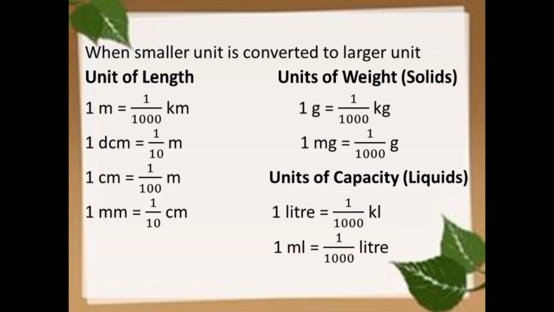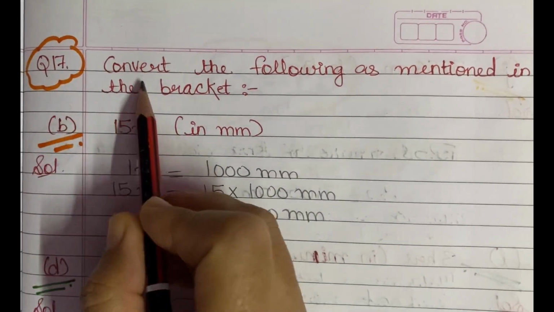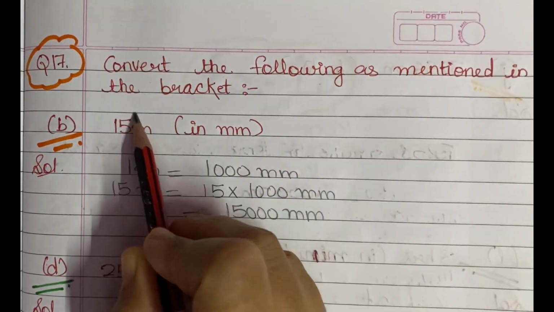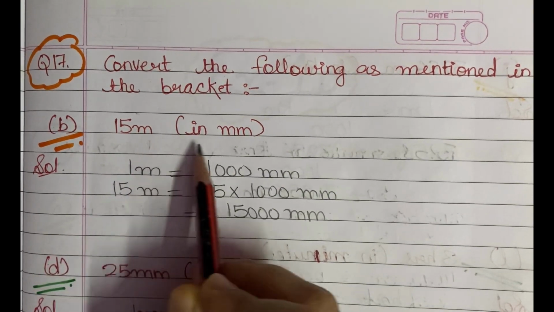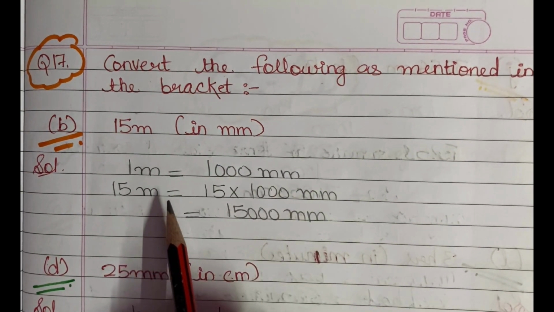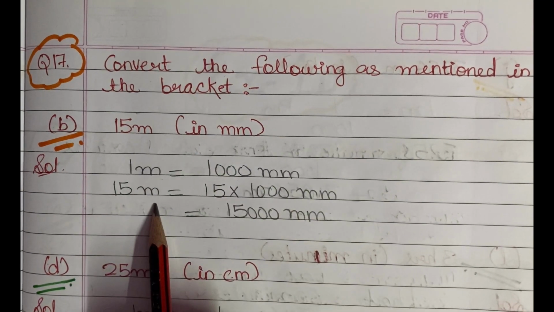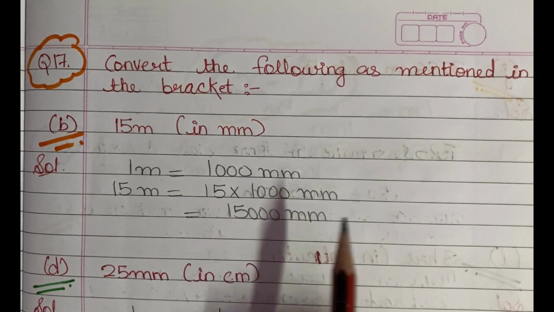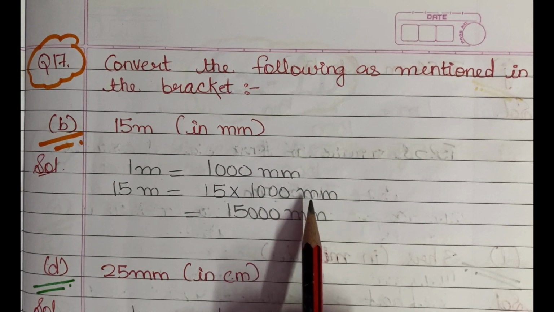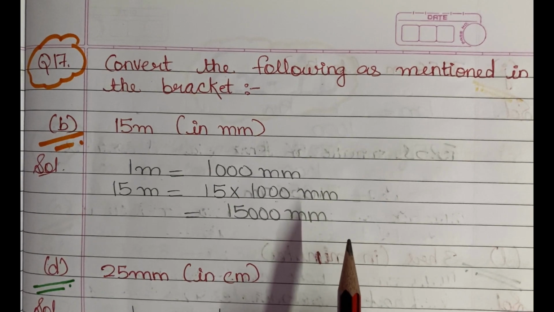Now let us do some questions based on it. Question number 17 says convert the following as mentioned in the bracket, and B part says 15 meter, convert this into millimeter. Now students, you know that in 1 meter there are 1000 millimeter. So in 15 meter, how many millimeters will be there? What we will do? This 15 will be multiplied by 1000, and on multiplying 15 by 1000 we get 15,000 millimeter as the answer. Hopefully it is clear to you?